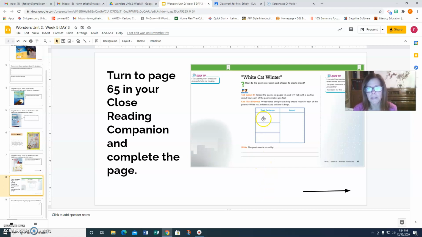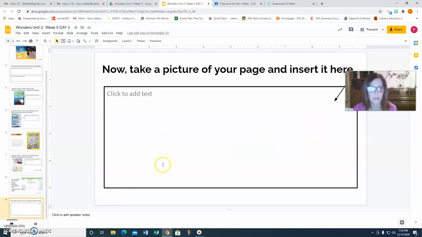And then I want you to write the words and phrases that help create the mood in each of these poems. And then answer this question. The poets create mood by, and I want you to fill that in and complete that sentence. Then when you're all finished with page 65 in your book, take a picture of it and insert it here.